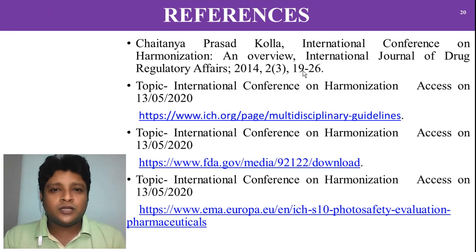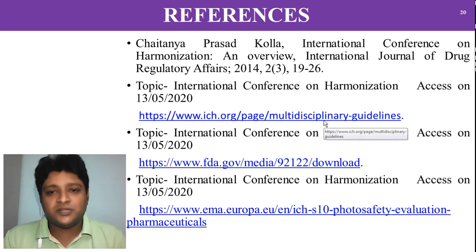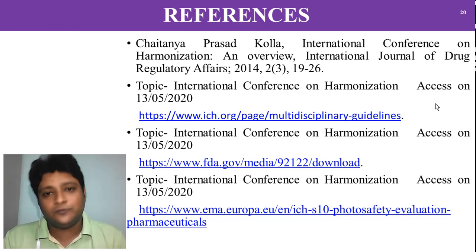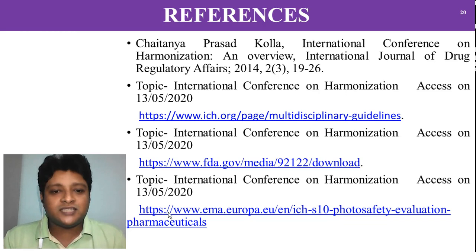Please go through the complete series of 4 different videos of ICH to gain the appropriate knowledge. Regarding this multidisciplinary topic, if you want the details about these guidelines, you can go through the second reference, that is the ICH homepage. Only in the multidisciplinary section can you get the detail about each and every guideline. The PDF form is available. And apart from that, there are some other references you can refer to about the ICH guideline: its overview, its quality, its safety, its efficacy, and the last one, today's topic, its multidisciplinary.